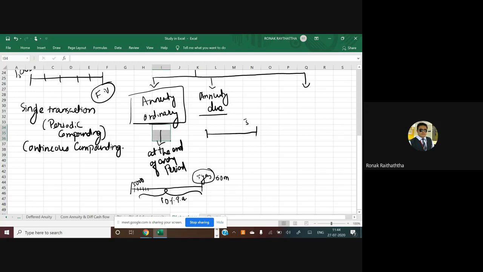Say you want to invest for 5 years. Again, the same example, 5,000 rupees you are investing, but you are investing at the beginning of each month. So at that point of time, which formula will you be applying? Sir, I'm going to apply the annuity due formula at that time. Okay. Then there can be annuity with continuous compounding.